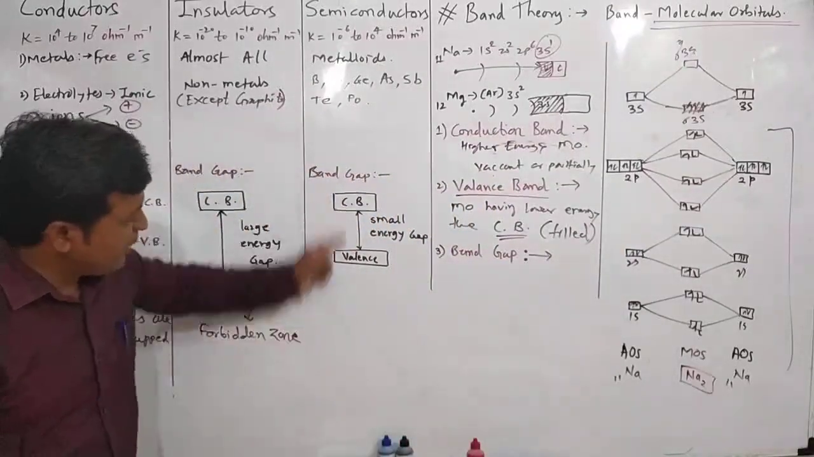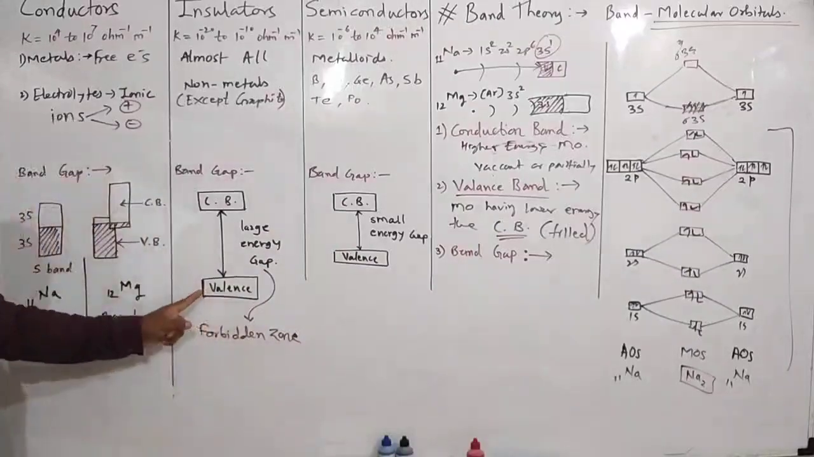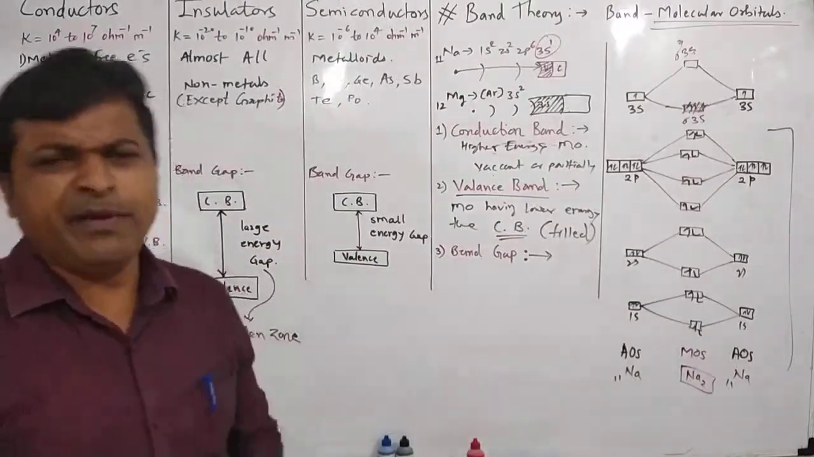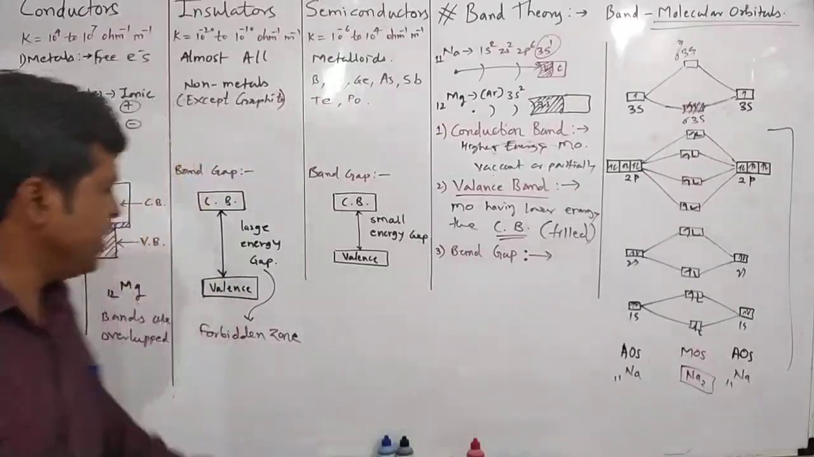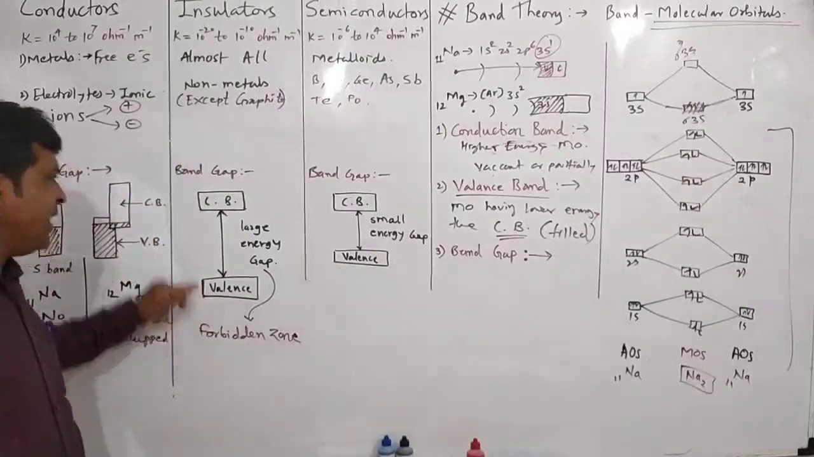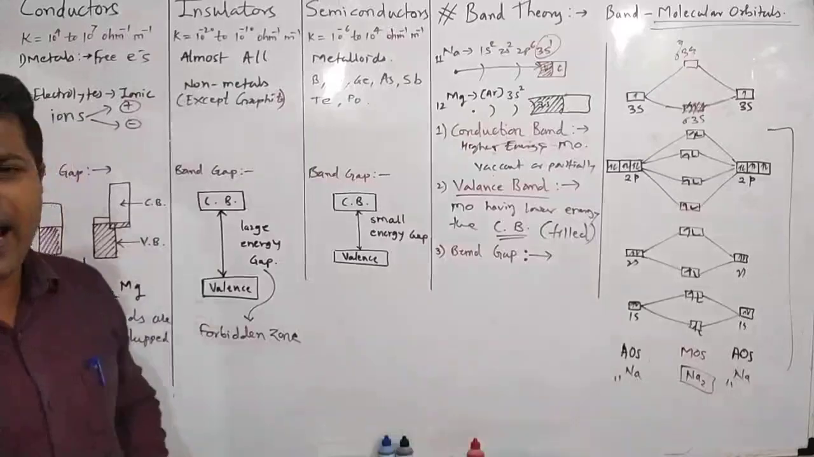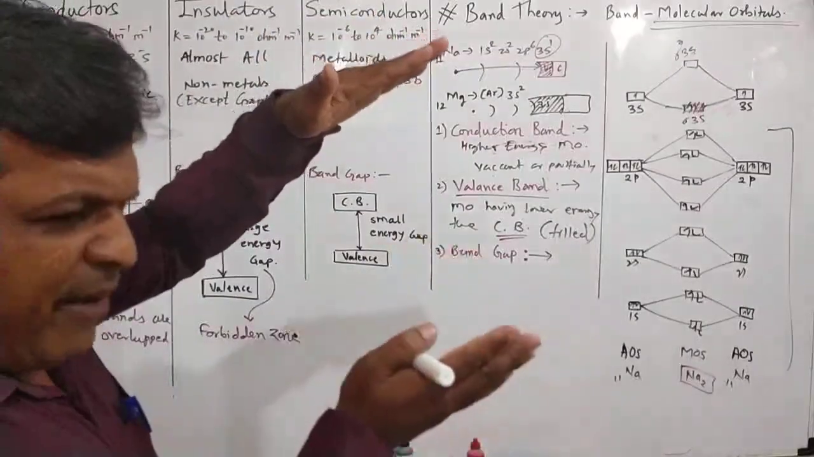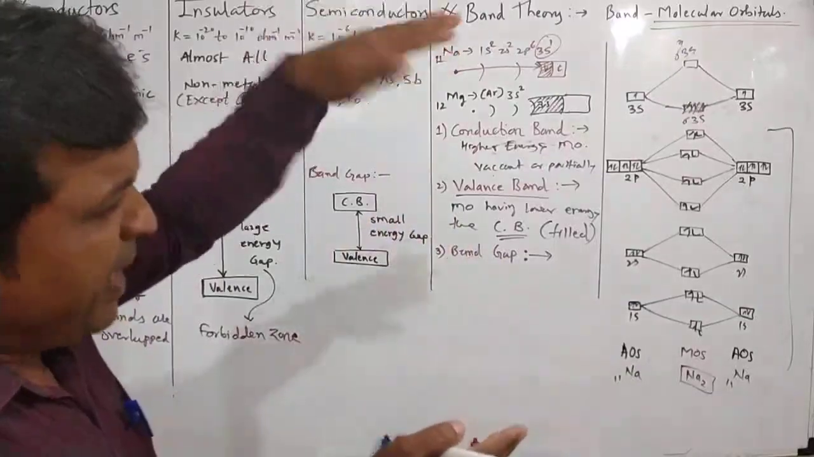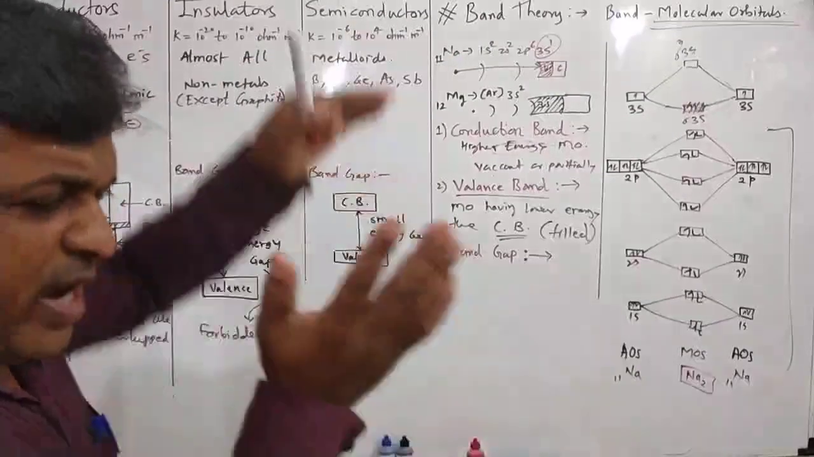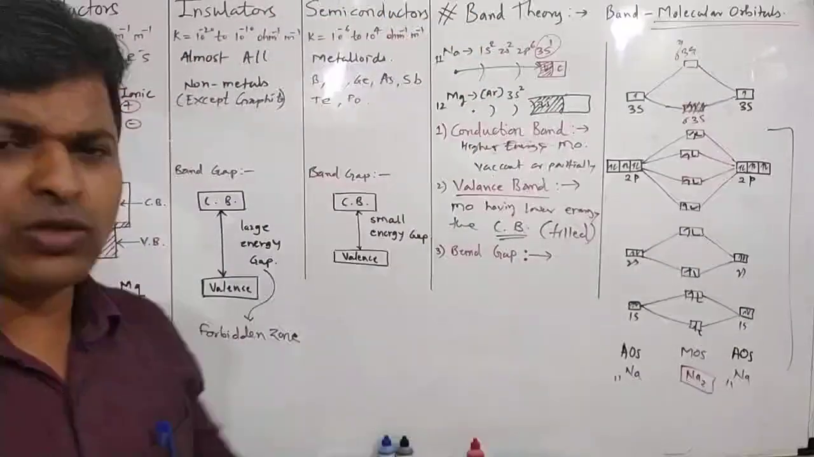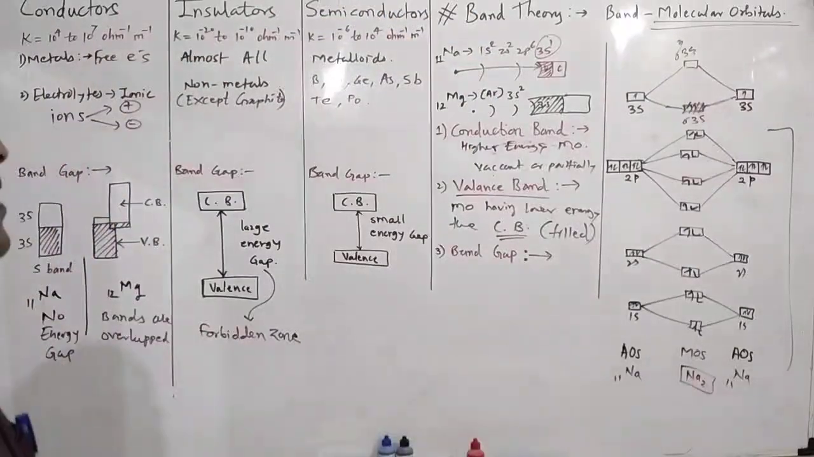What is meant by band gap? The energy gap between the valence band and the conduction band is called the band gap. What is meant by band gap? The energy difference between the valence band and the conduction band. The valence band having lower energy, the conduction band having higher energy. So the energy difference between the valence band and the conduction band is called the band gap.